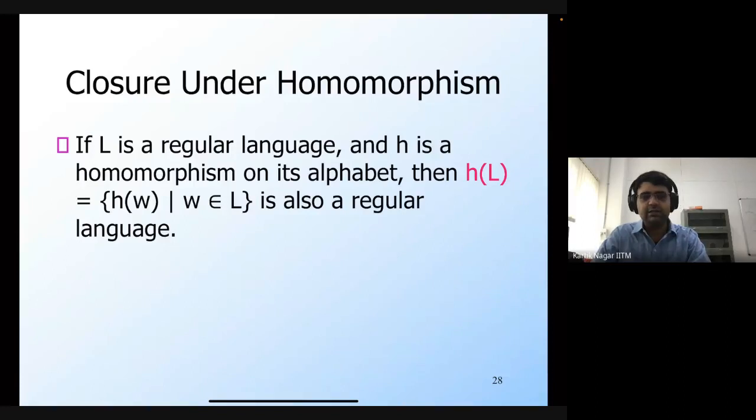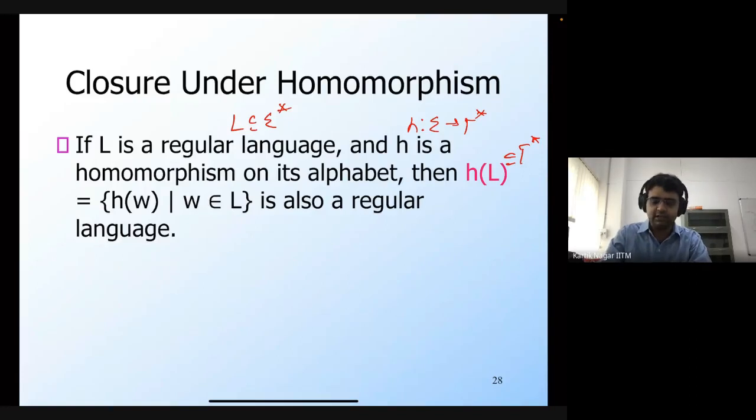So if L is a regular language, so L is in sigma star, and h is a homomorphism on its alphabet, so h is a homomorphism from sigma to gamma star, then this h of L is simply h applied to every string in the language. So h of L is the set of strings h(w), where w belongs to L. And this is going to be a language in gamma star. But this is also a regular language. So if L is a regular language, then h of L is also a regular language.